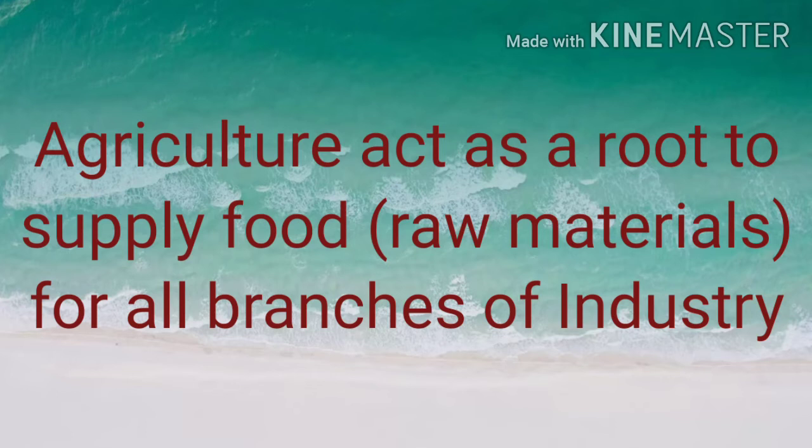Agriculture acts as a root to supply food, that means raw materials, for all branches of industry. That means all our industrial areas are supported by the agriculture sector by providing them raw materials.